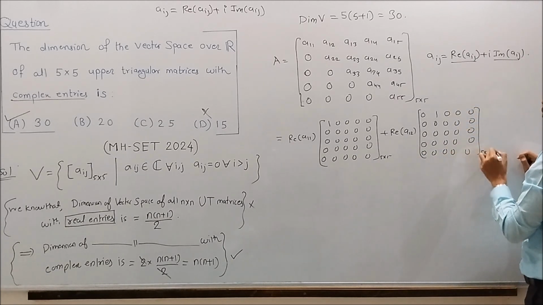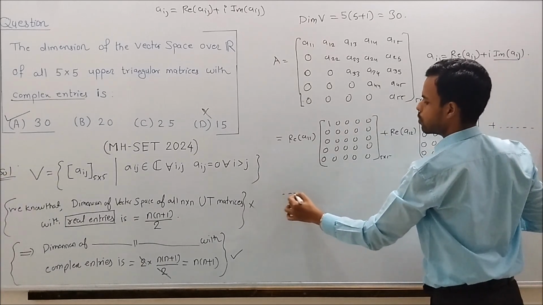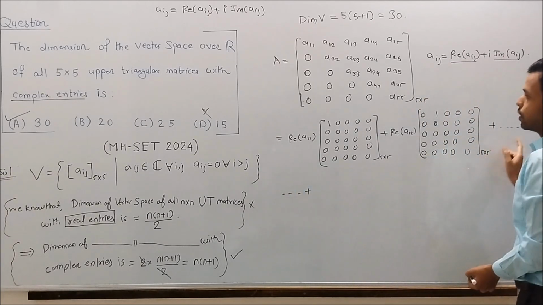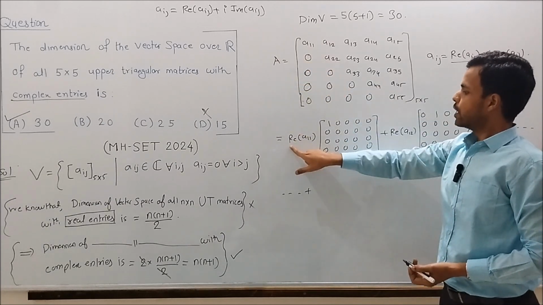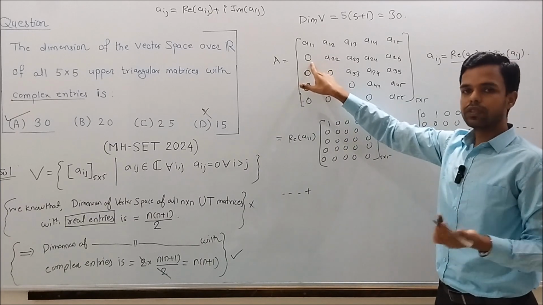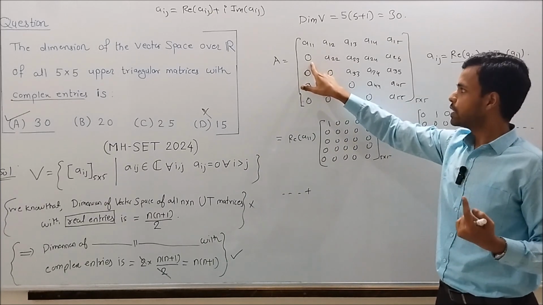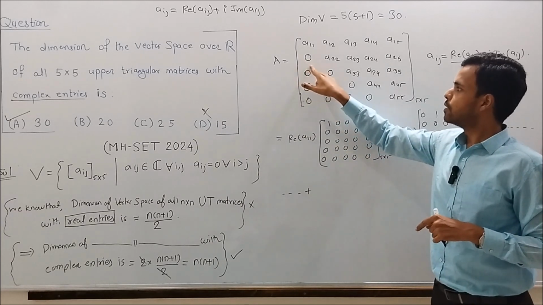The size is again 5 cross 5 and so on. Now when we come here, this entry is 0, so 0 plus 0i, so the real part of this entry will be 0, so the overall term will become 0, so we do not need to consider this term.